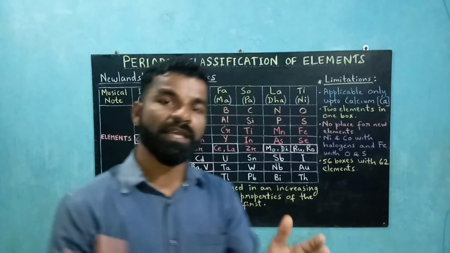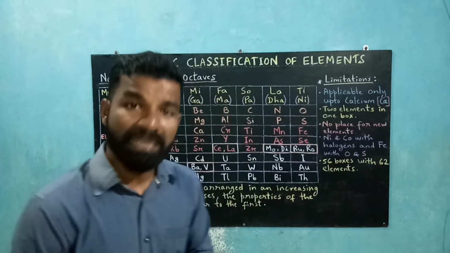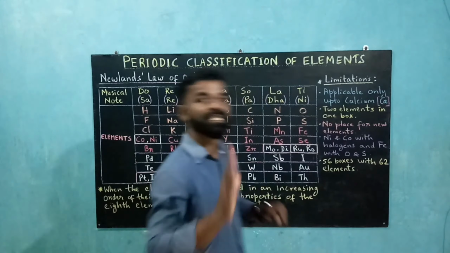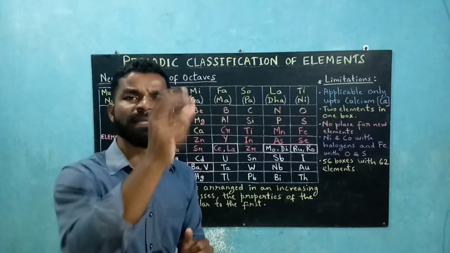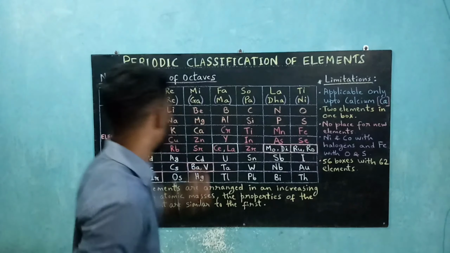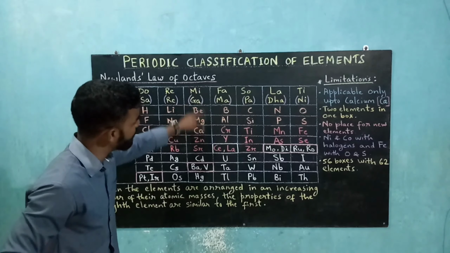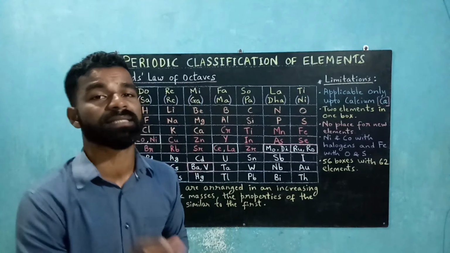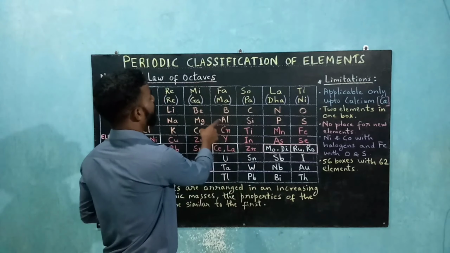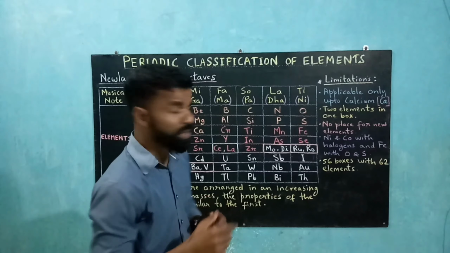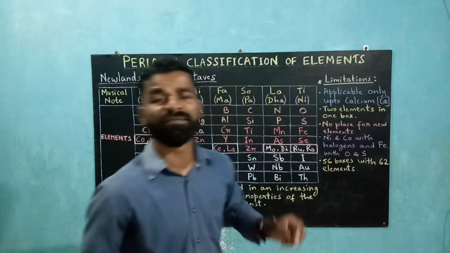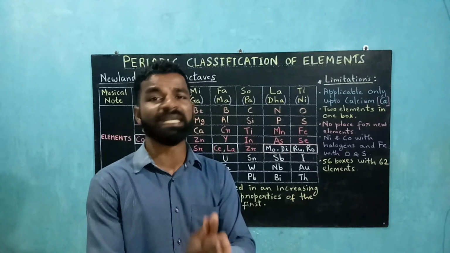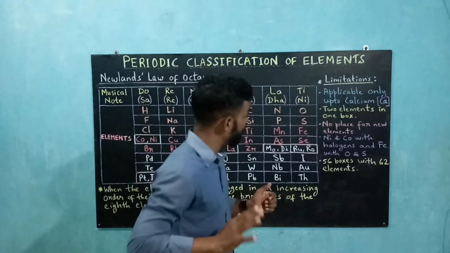Although Newlands' classification was better than Dobereiner's triads, it did have many limitations. The first one, it was applicable only up to calcium. Means till calcium, the elements in the same notes showed similar properties. Like beryllium, magnesium, calcium, all three showed similar properties. But after calcium, the properties shown by the elements in the same notes were different. Chromium showed different properties to that of aluminium or boron, or iron showed different properties to that of sulfur and oxygen. Here iron is a metal, oxygen and sulfur are both non-metals, so it did not match at all. So this was the first limitation.